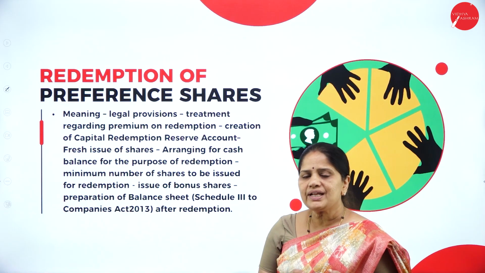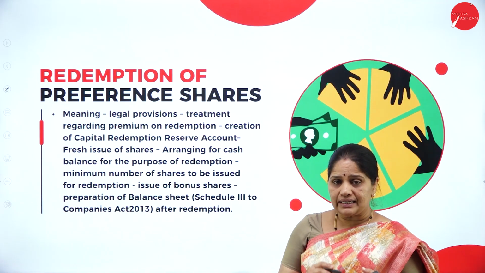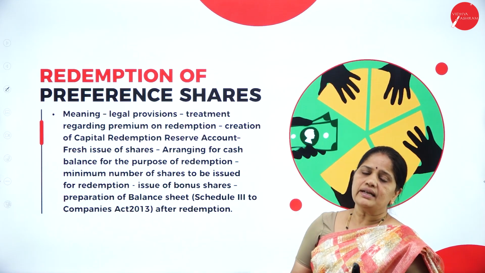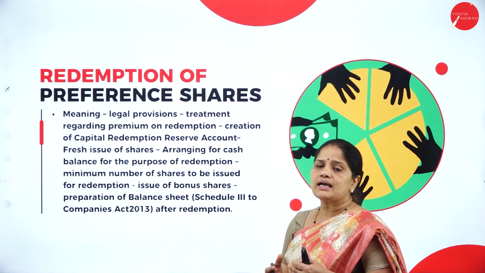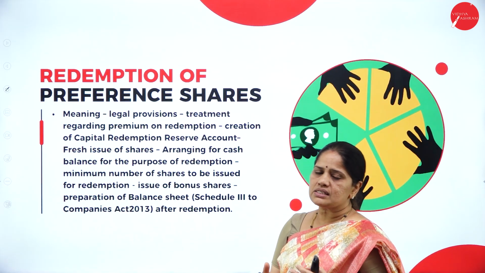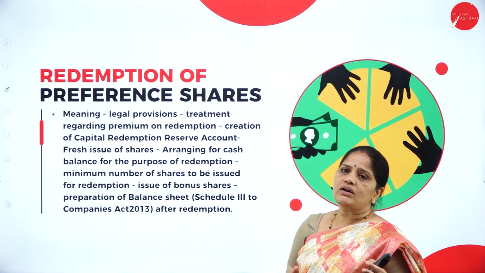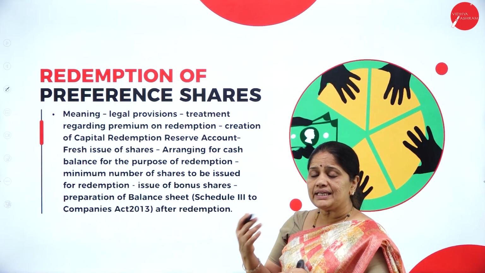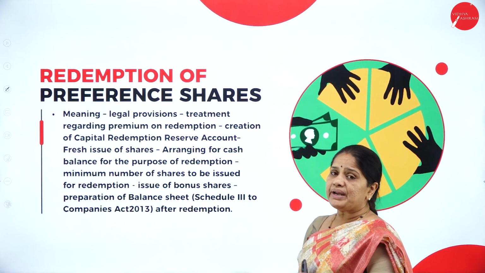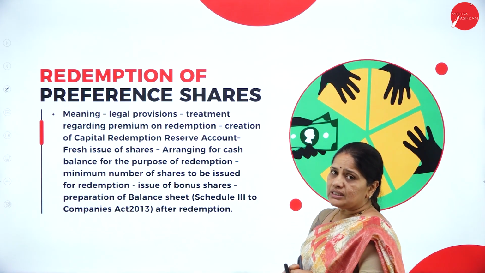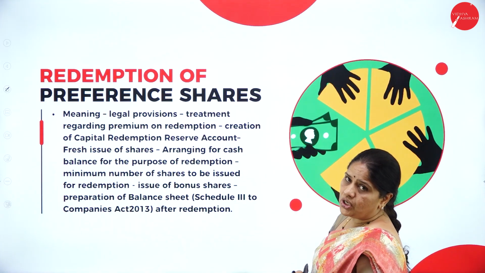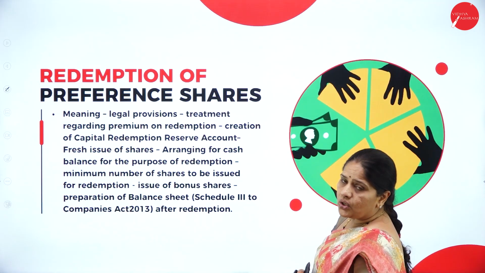These preference shareholders will get a fixed percentage of dividend, irrespective of whether the company makes a profit or loss. In case there is a loss, the company will pay the dividend in the coming years, that is, arrears of dividend will be paid in the coming years. This kind of preference the preference shareholders will enjoy. Now let us see what this unit holds for us.